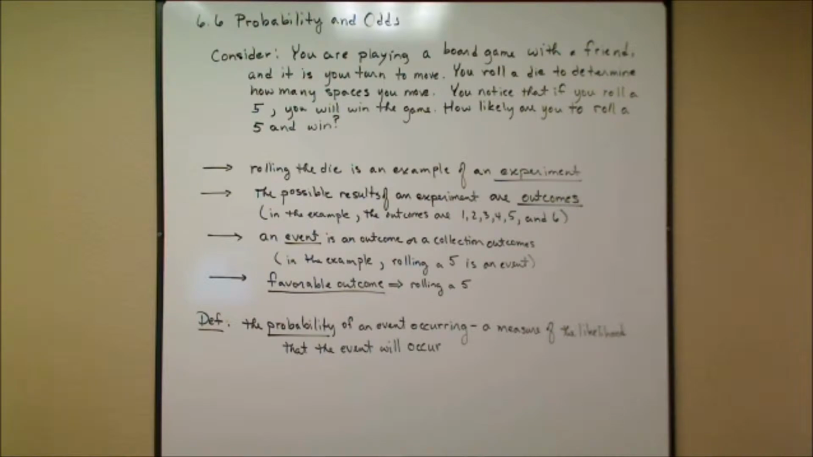All right, now with all that vocabulary, let's actually define what probability is. The probability of an event occurring is a measure of the likelihood that the event will occur. You see this all the time on the news when the weatherman talks about the likelihood that it rains the next day. There's a 10% chance of rain, there's a 90% chance of rain. What he's doing is finding the probability that rain is going to occur the next day.